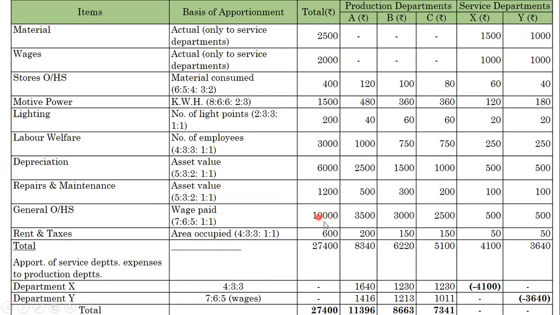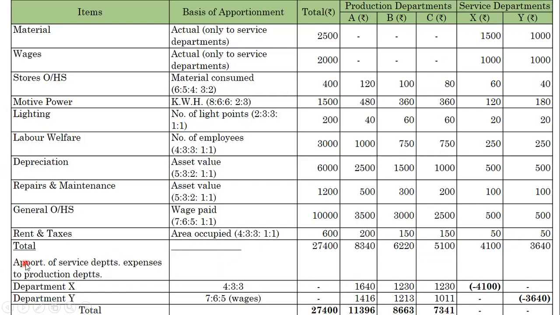Then general overheads, rupees 10,000, allocated to A 3,500, 3,000 to B, 2,500 to C, X and Y each 500. Rent and rates on the basis of area occupied, 4 is to 3 is to 3 is to 1 is to 1. The amount given in the problem is 600, which should be shown in the total column. A 200, B 150, C 150, X 50, Y 50.